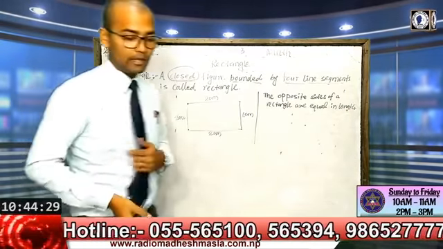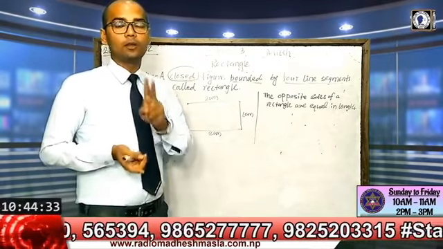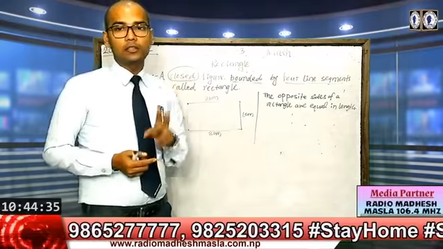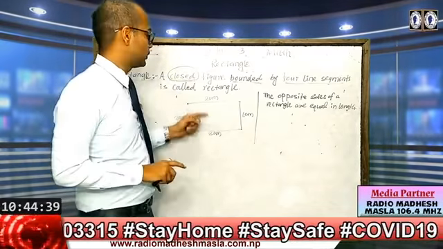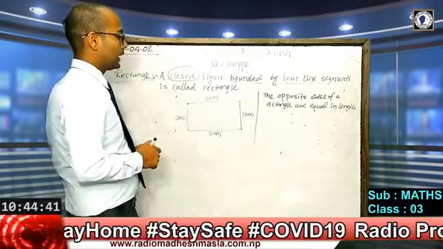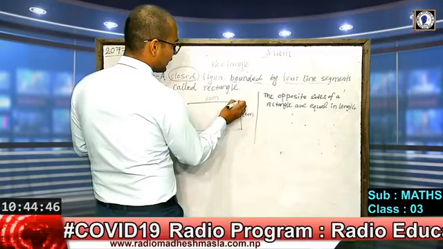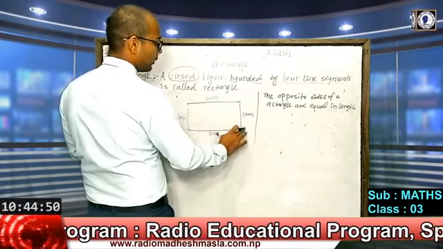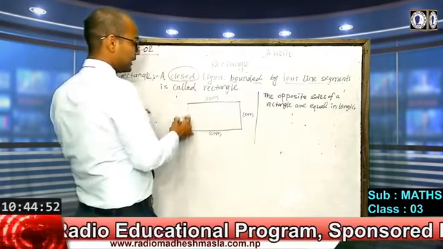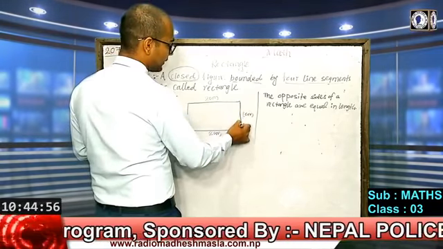So students, look here. We have drawn 2 line segments each of 1 centimeter, and again 2 line segments each of 2 centimeter. We have drawn the 2 centimeter line segments as the upper and the lower side of the figure, and the 1 centimeter is drawn for the sides.